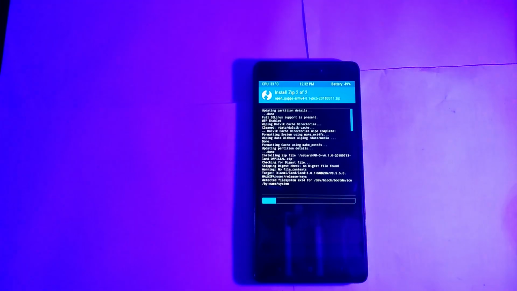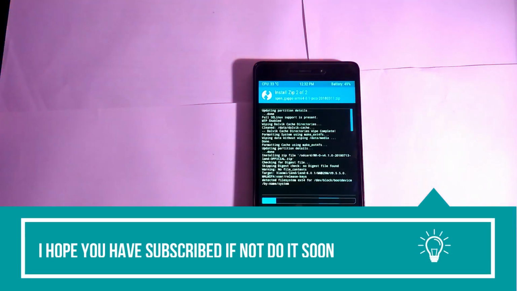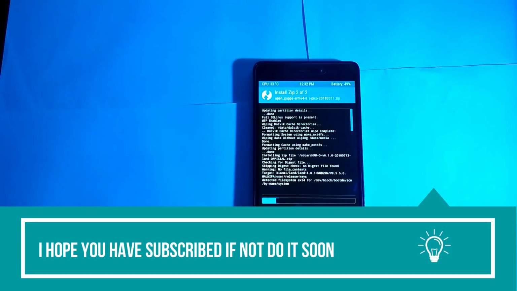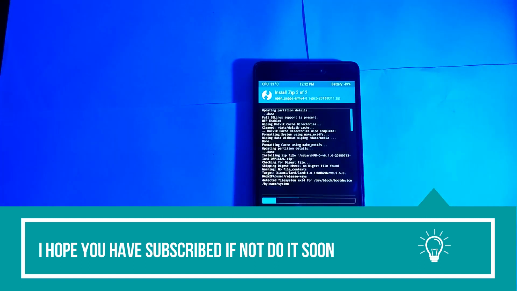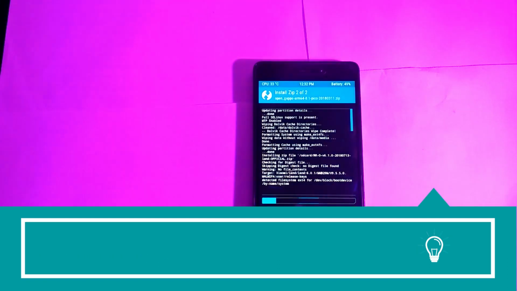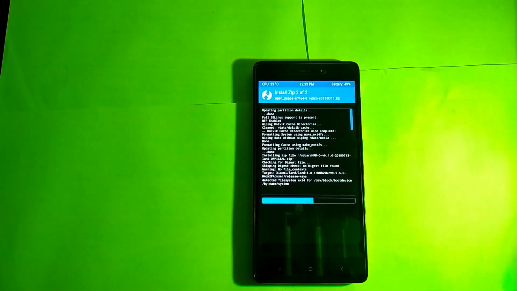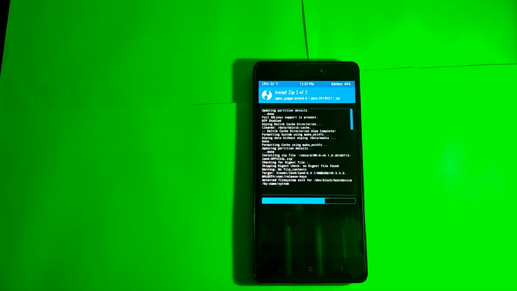It's not the working land, but it's a version. Redmi Note 4 works on Nido. There are different names, and how to know what your device works on, for that I will be making another video, so please don't forget to subscribe.